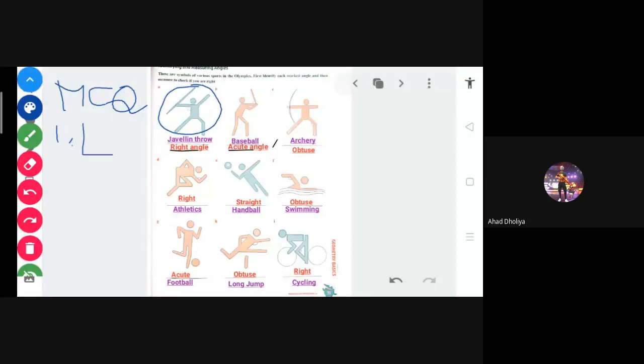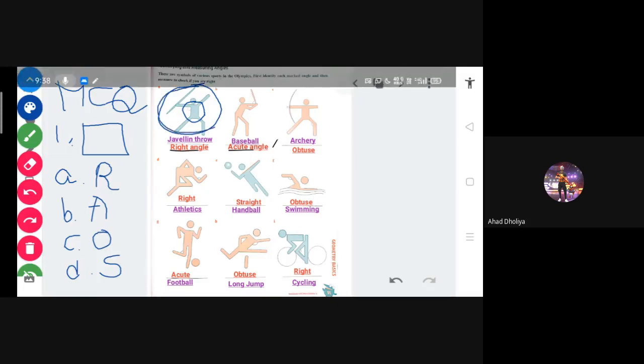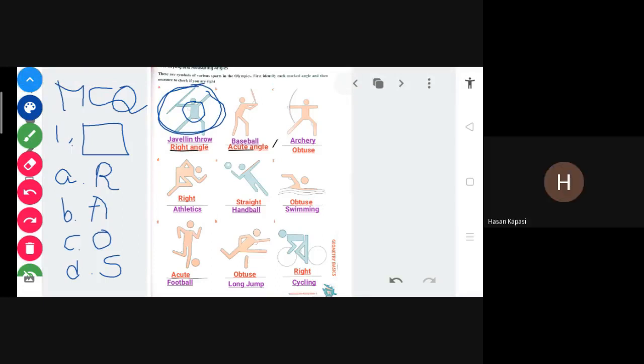Your picture is given in the question, and this angle is drawn. Then four options are given: right angle, acute angle, obtuse angle, and straight angle. These four angles. And this is the question, this picture. So what will be the answer? Which option? Right angle, option A.